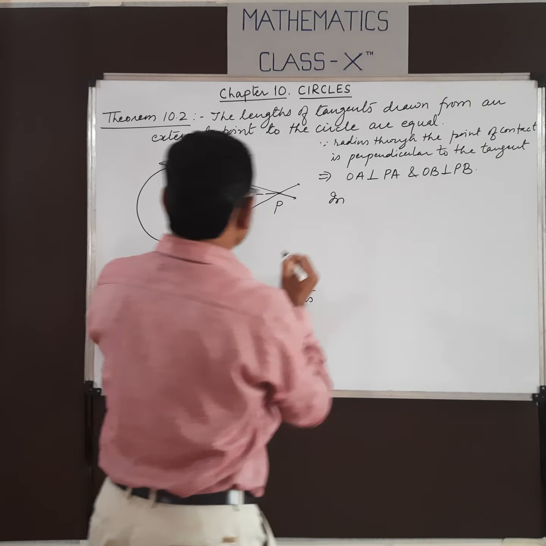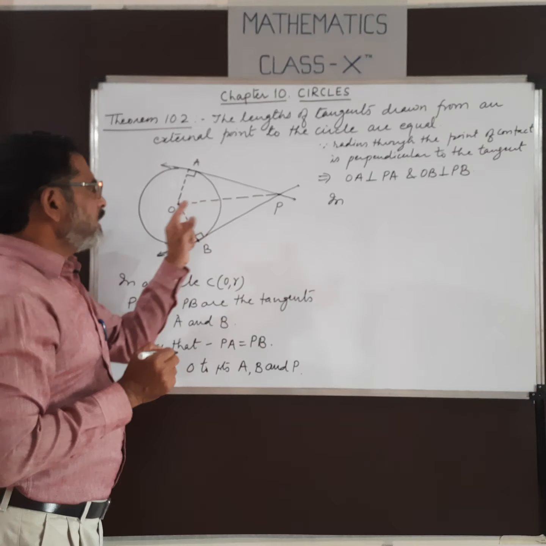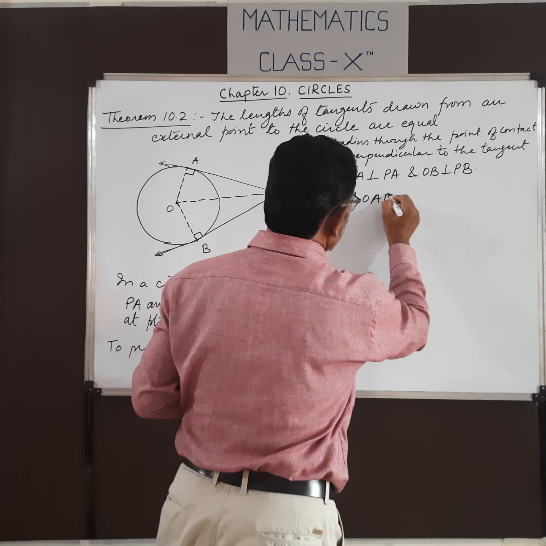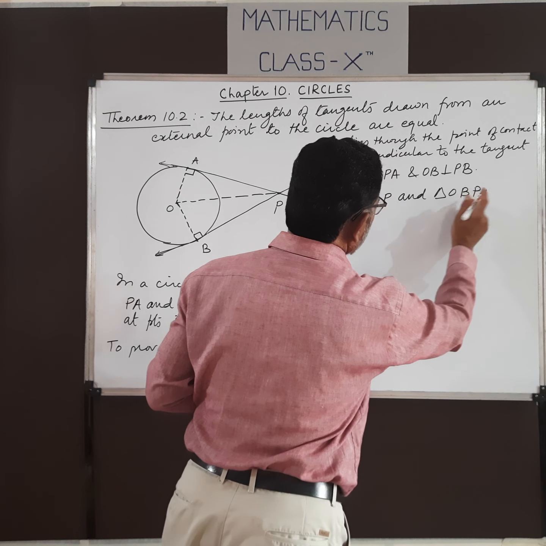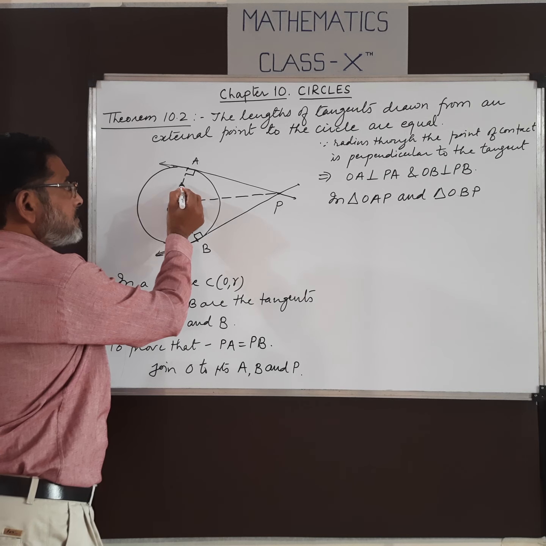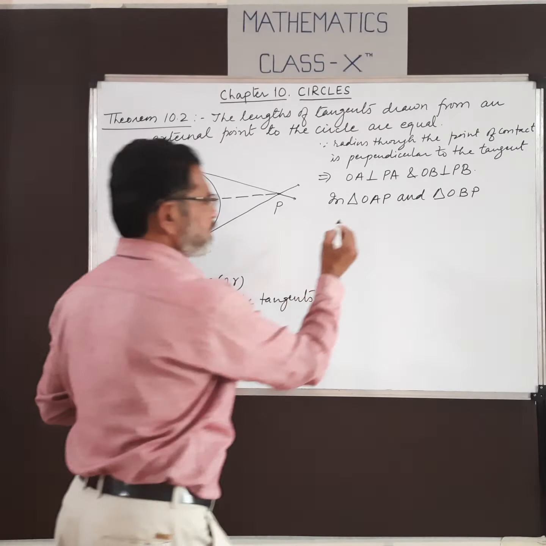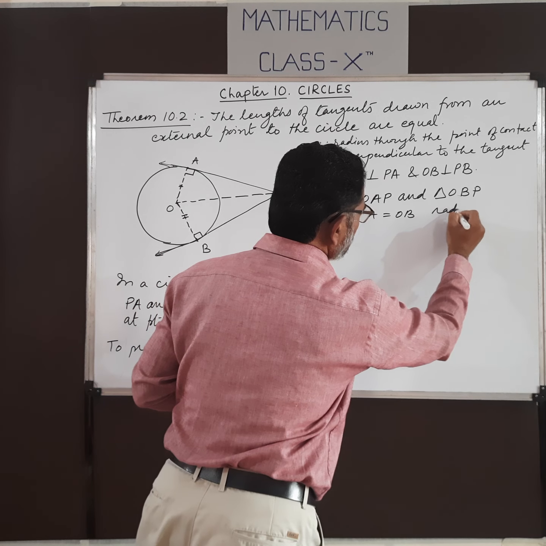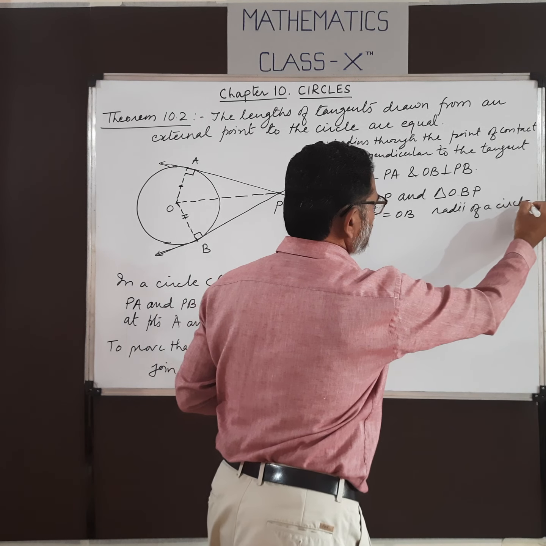Now in this diagram, we have two triangles, triangle OAP and triangle OBP. So in triangle OAP and triangle OBP, what do we have? OA is the same as OB. What is the reason? They are radii of a circle.